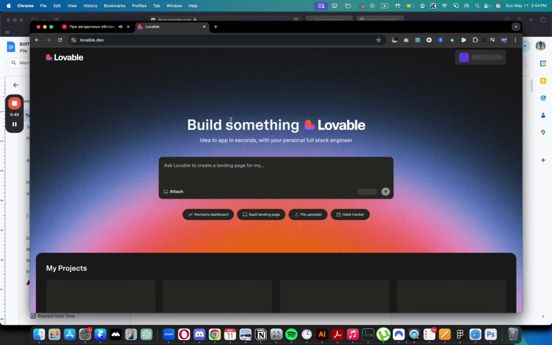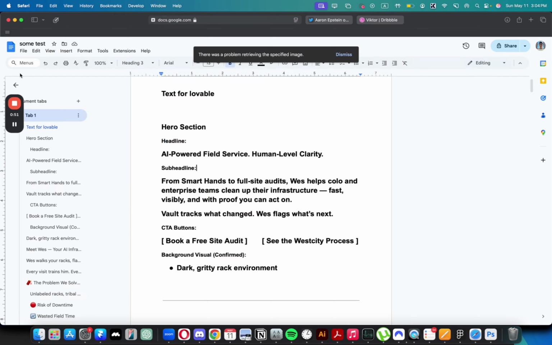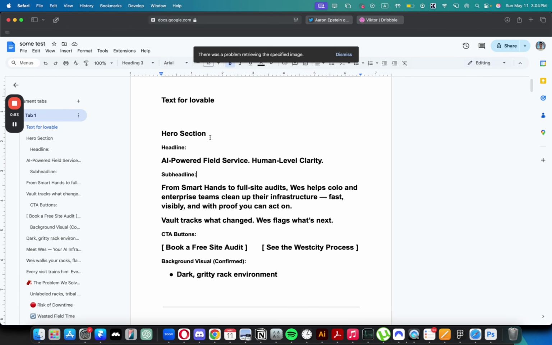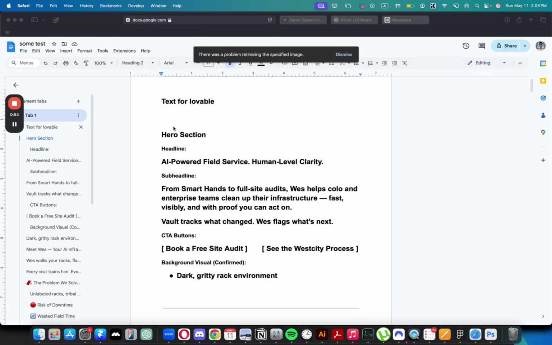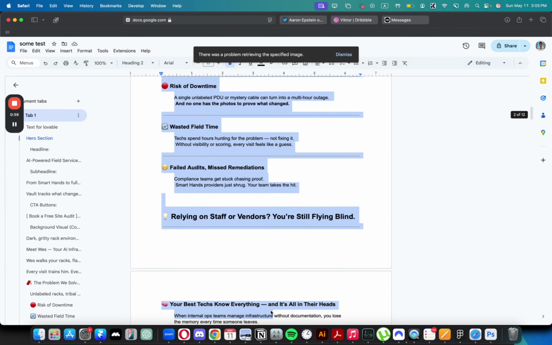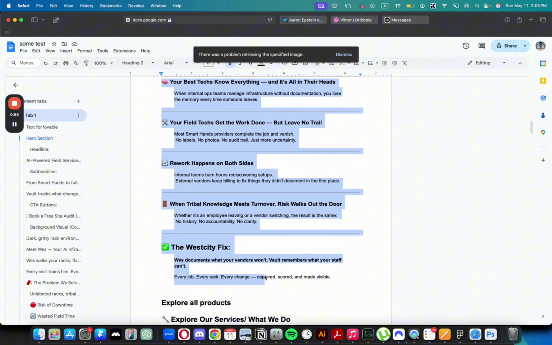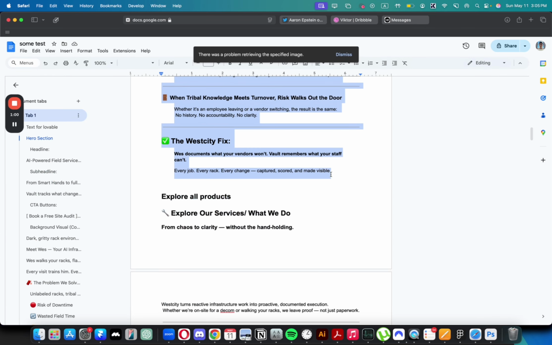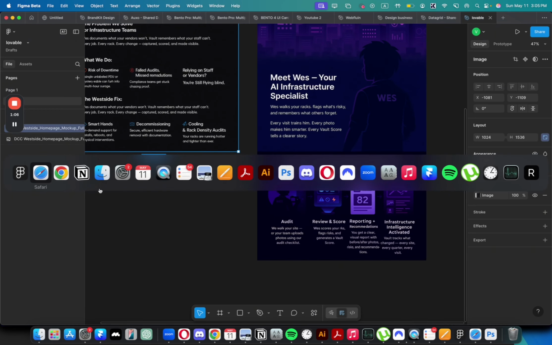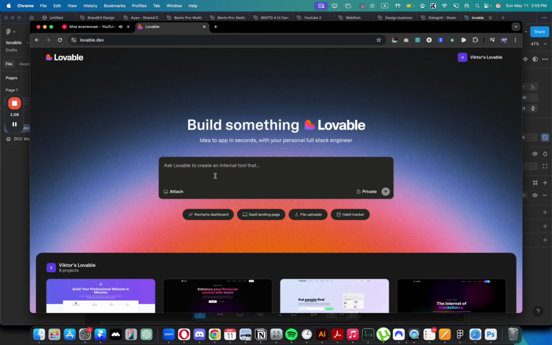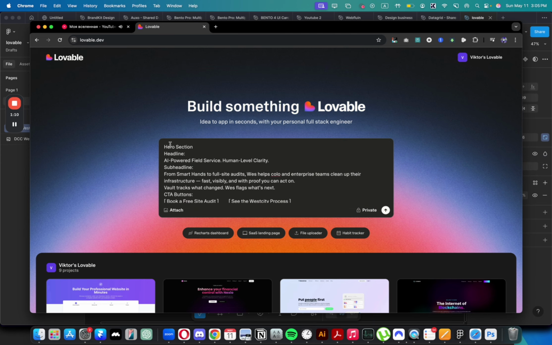First of all, let's go to Lovable and just give it a small prompt. Basically, I can take the text for a website from here. So what I'm going to do is copy all of this text and literally see what it will create. I'm just going to copy the text that I wrote with ChatGPT, go to Lovable, and paste it in here. And for reference, I will also give it an example of a website that I created with ChatGPT.